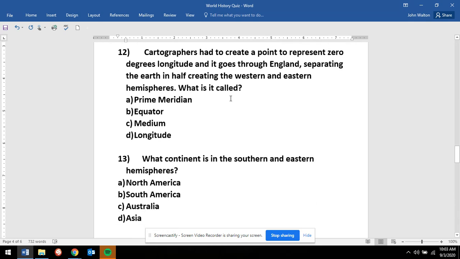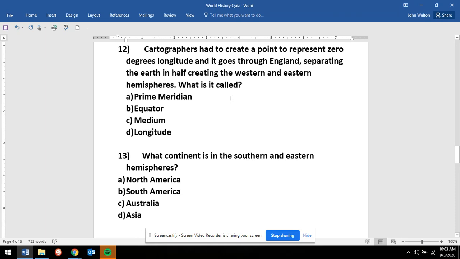Number 12. Cartographers had to create a point to represent 0 degrees longitude, and it goes through England, separating the Earth in half, creating the western and eastern hemispheres. What is it called? A. The prime meridian. B. The equator. C. Medium. D. Longitude.